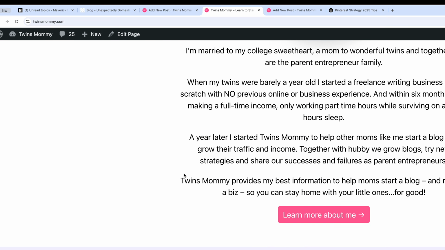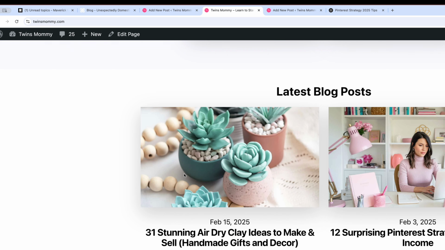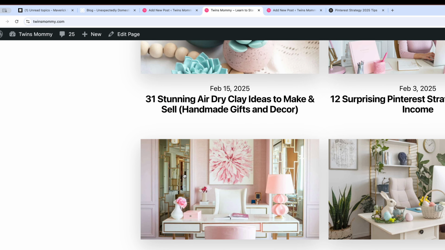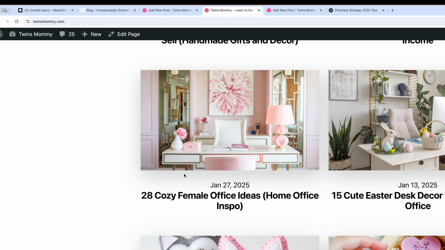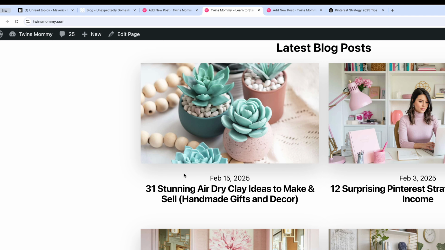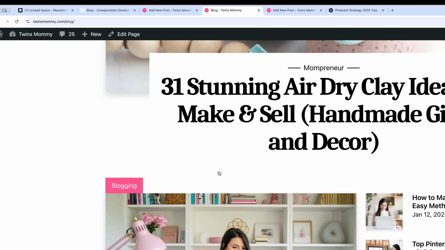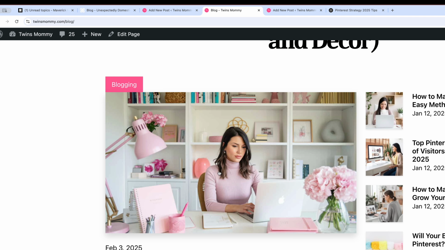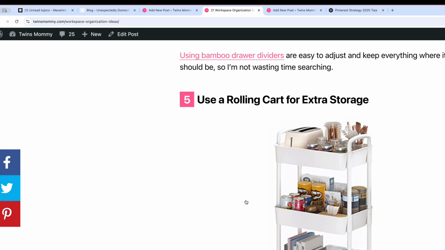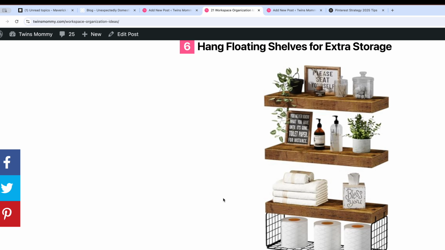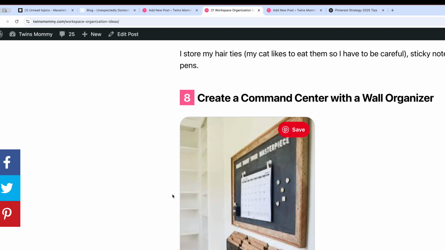The second way is to use embedded pins. Now, I did mention that in a previous video of how I try to write blog posts faster, and one of the best ways is to use pins instead of trying to source images everywhere. So for example, I was using Amazon images here. You can also do that if that's faster for you. It's not faster for me apparently, but just embedding a pin like this, I can do that for my list post. And I often do that for many list posts that I don't have the time to find an image, source an image, or create an image, or whatever it is in my process.